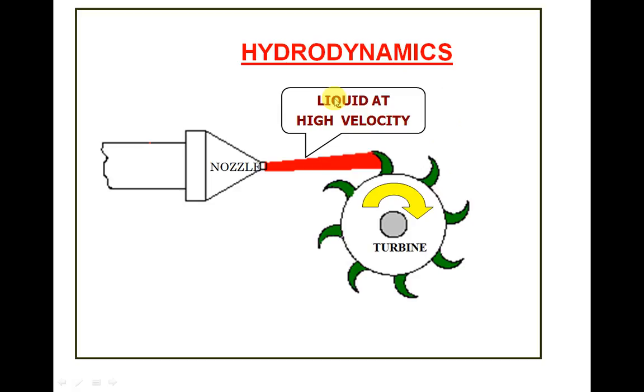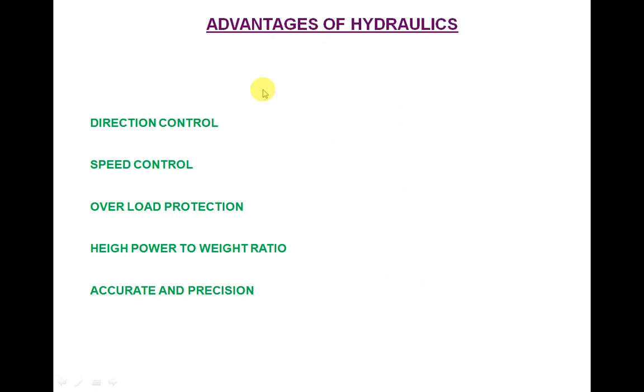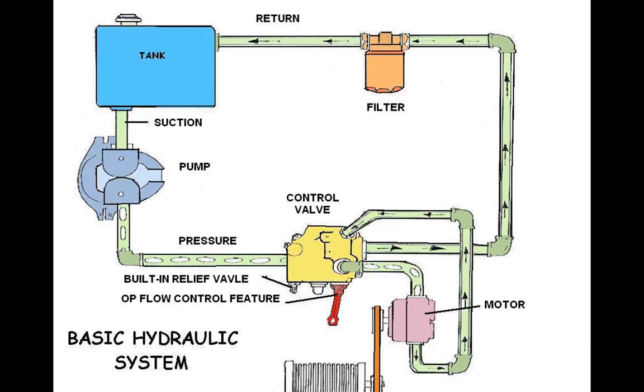So this is also an example for a hydrodynamic device. Now we will go for the advantages of hydraulics. The advantages of hydraulics are we can control the direction, we can control the speed, and there is a possibility of overload protection for safety of the system, and we can gain a high power to weight ratio, and more accurate and precise work can be carried out by hydraulics.